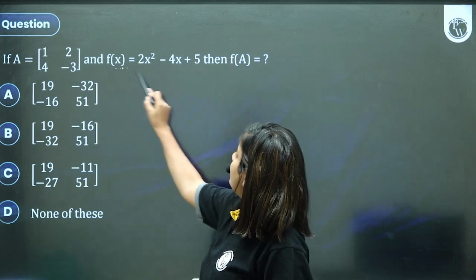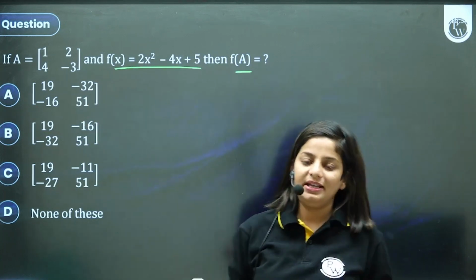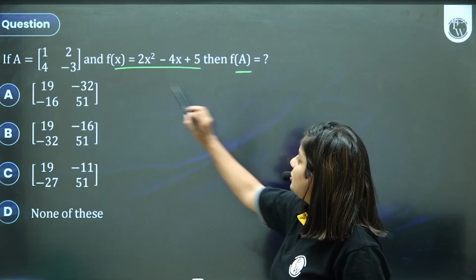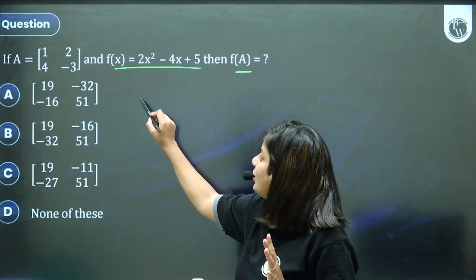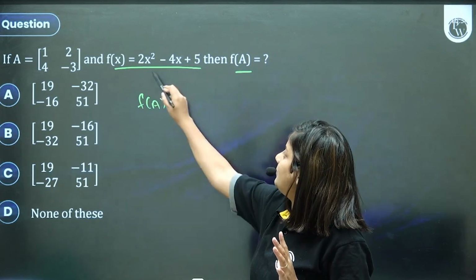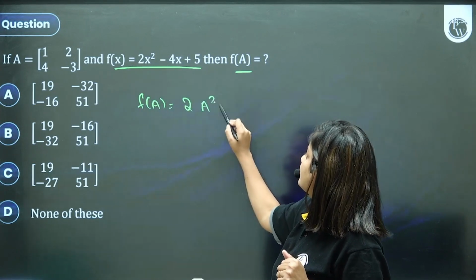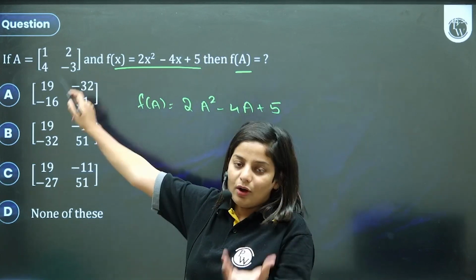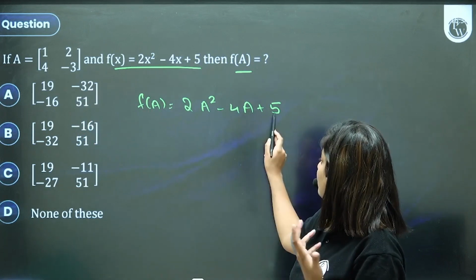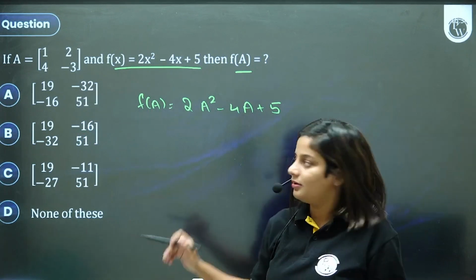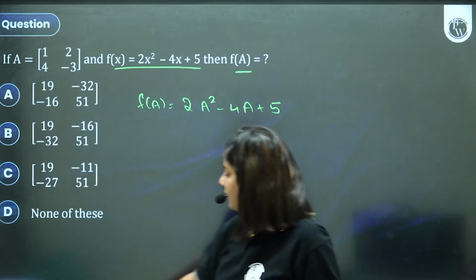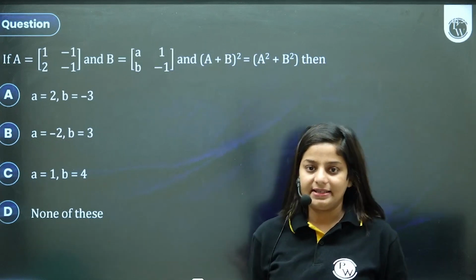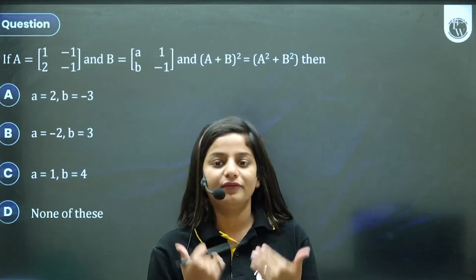A is given, f of x is this, then what is the value of f of A? But again, this question comes in exam. Nothing to be afraid of. F of A बोला है ना बच्चों. F of x दिया है. So f of A is going to be equal to, in place of x, put A. 2 times A square minus 4A plus 5. And now you know how to find A square. You know how to multiply it with 2, 4, 5, and just put it in the वैल्यू, जस्ट यहाँ पे वैल्यू डाल के सॉल्व कर लेना है. Many of the questions, I'm going to just discuss the method of solving. I'm just going to give you some hints.